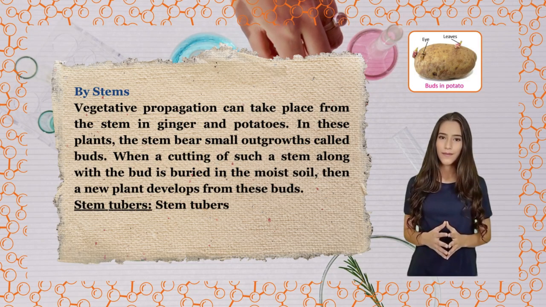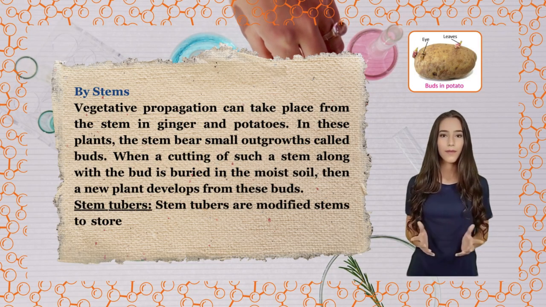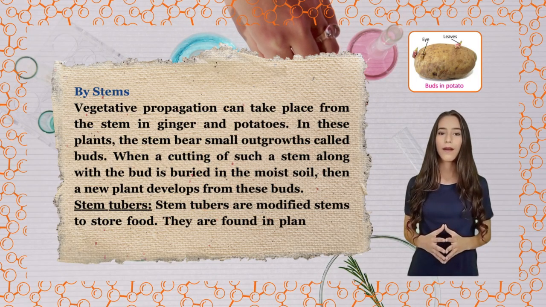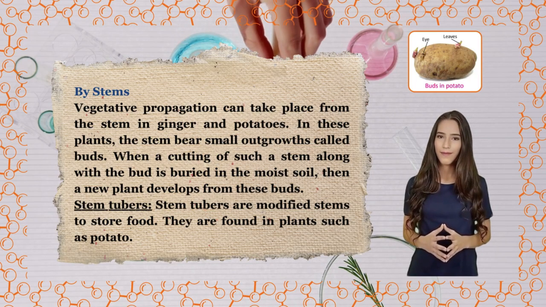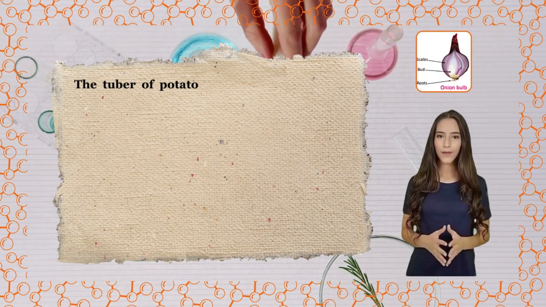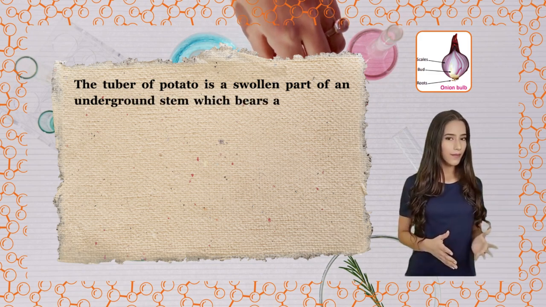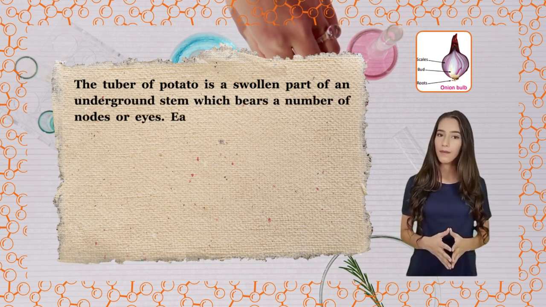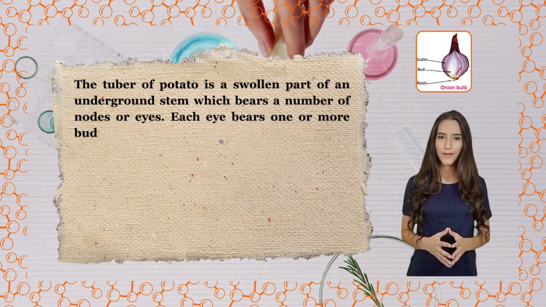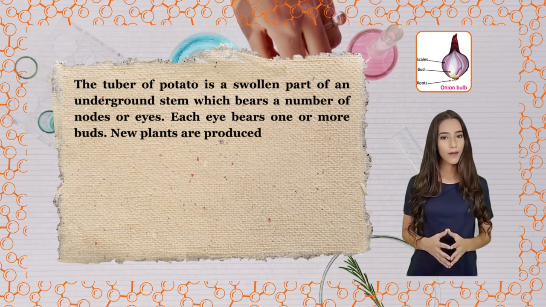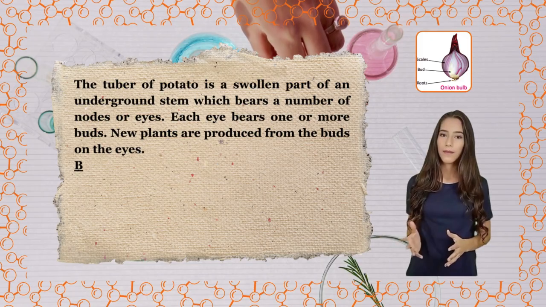Stem tubers. Stem tubers are modified stems to store food. They are found in plants such as potato. The tuber of potato is a swollen part of an underground stem which bears a number of nodes or eyes. Each eye bears 1 or more buds. New plants are produced from the buds on the eyes.